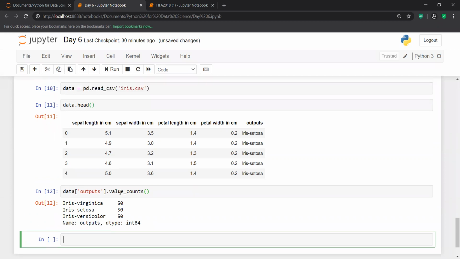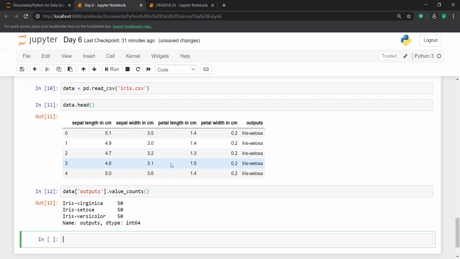Fine. So these are three kinds of flower, and I think you are aware of this. Every flower has some sepal length, sepal width, petal length, and petal width. On the basis of these features, or these columns, I am able to decide whether a particular flower is setosa, virginica, or versicolor. That is what I'm trying to decide with the help of these features: sepal length, sepal width, petal length, and petal width.